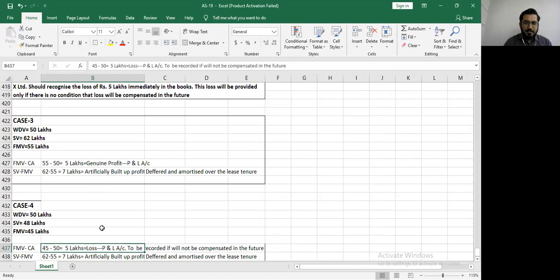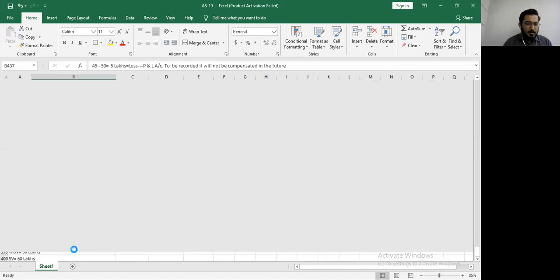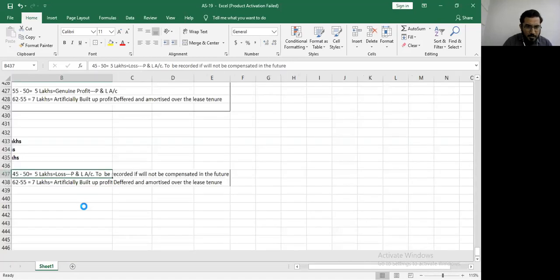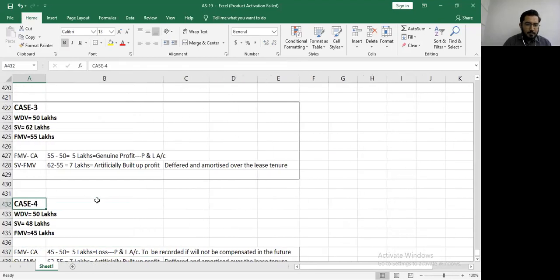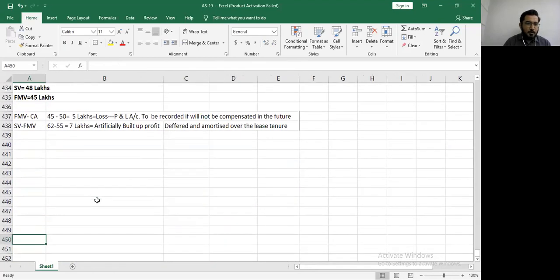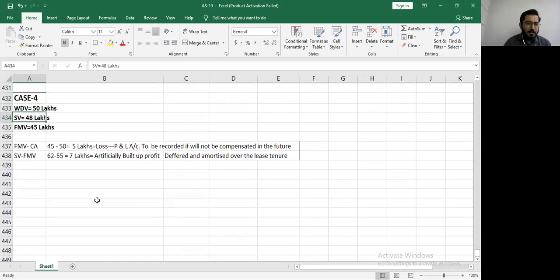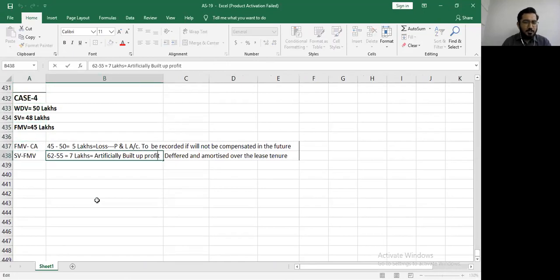Okay. After this, let's go to the next one. Come to the last point, which says sale value minus the fair market value. Your sale value is how much? 48 lakhs. So sale value is 48 lakhs and your fair market value is 45 lakhs. So 3 lakhs is your artificially built up profit, which will be deferred and amortized over the lease tenure.